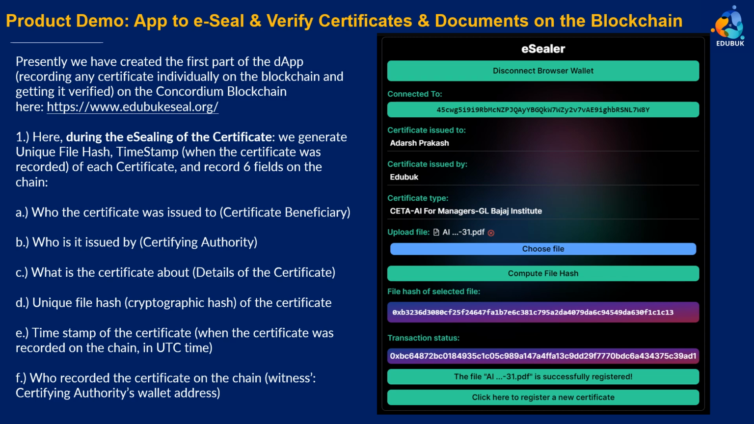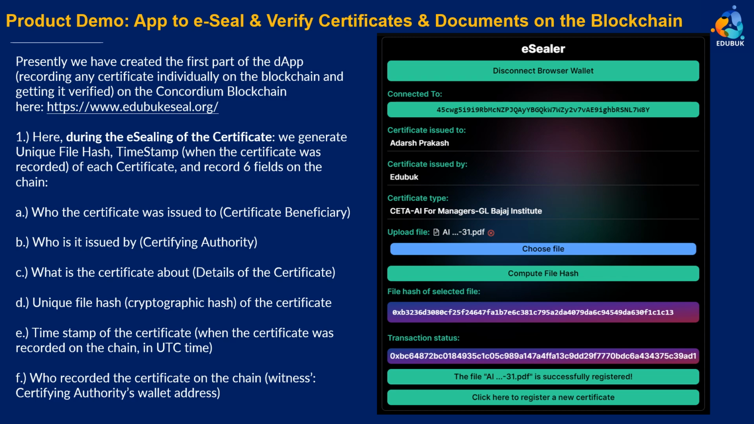And we choose the file, we upload the file, we compute its cryptographic hash. Then we do the on-chain transaction. The Concordium wallet opens, we sign the transaction on the chain. The transaction status is here. You can go and check on the CCD scan, like Concordium scan, basically similar to Etherscan or Polygonscan.